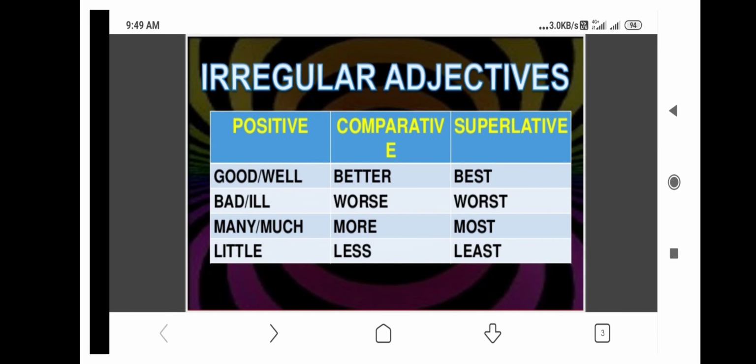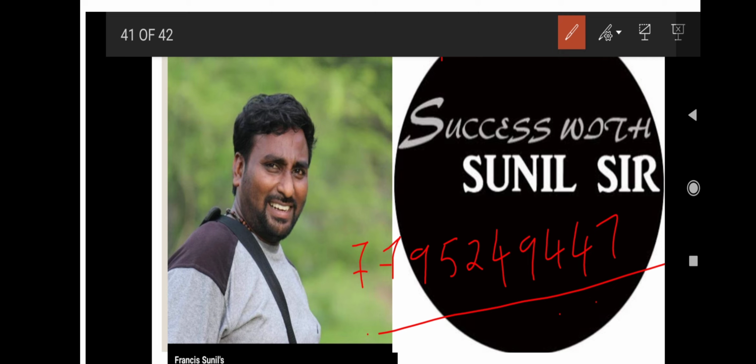There are a few irregular adjectives in positive, comparative, superlative. So if it is good, we can't write gooder and goodest. Well, weller, wellest. It is wrong. So we write good or well in the positive degree, and good, better, best. Bad, worse, worst. Many or much can be used with more in comparative and most in superlative. Little, less, least.